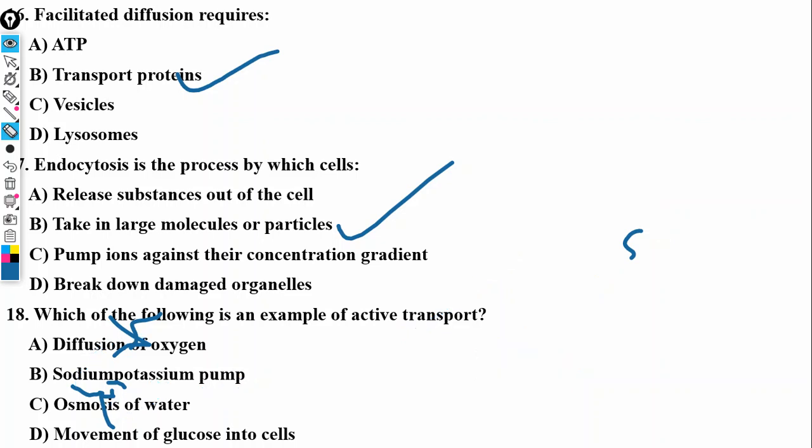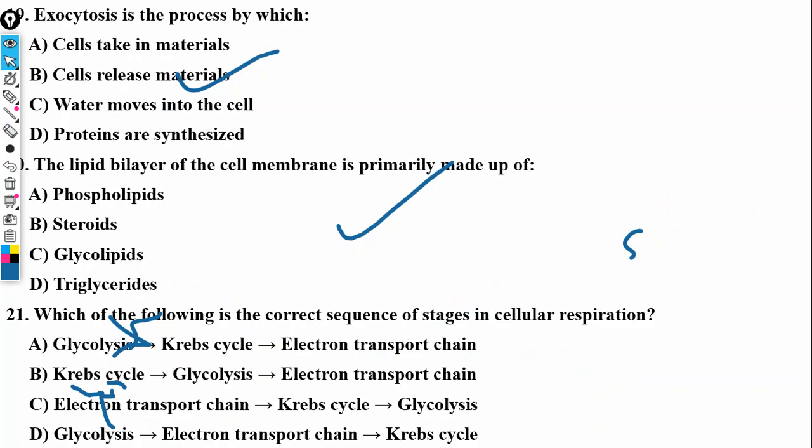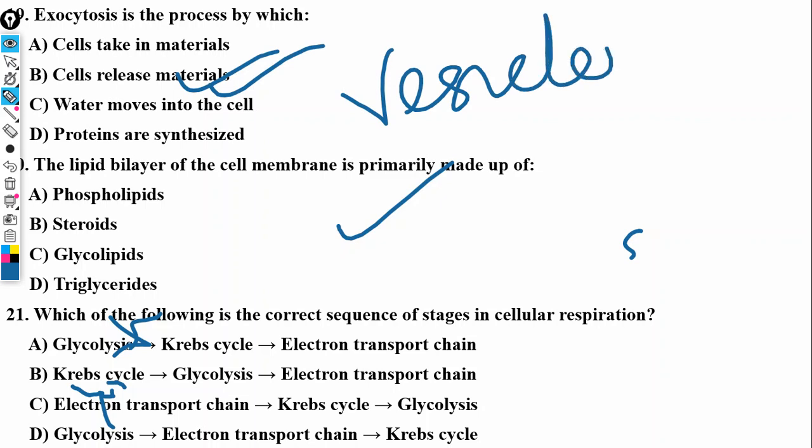So the next slide: exocytosis is the process by which a cell releases material. So the answer is B. It is the process by which a cell releases or expels materials outside, and it does so using vesicles. It's vesicles that carry the wastes, and those vesicles then fuse with the plasma membrane. That's why we said the plasma membrane is also involved in the process.